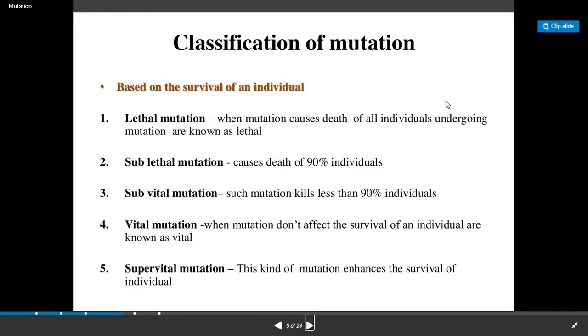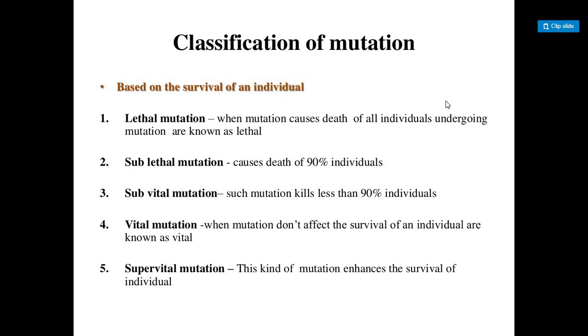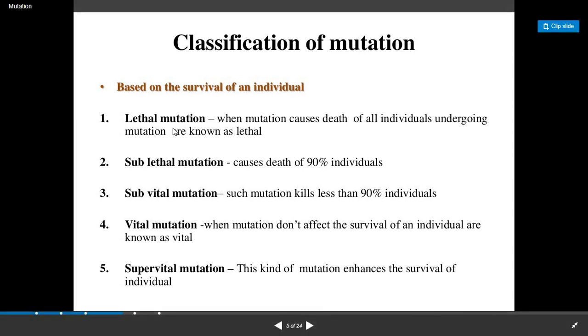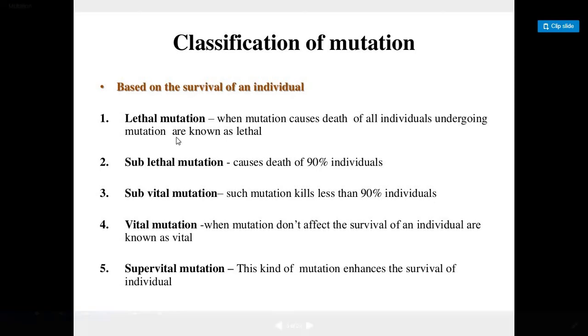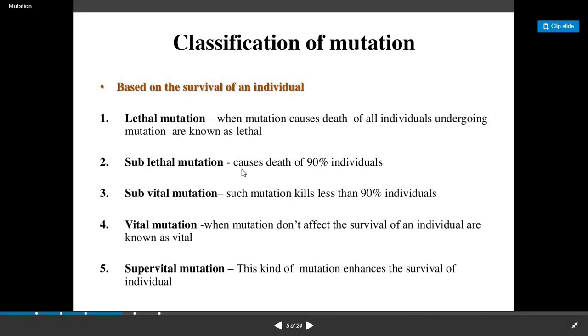Now classification of mutation based on the survival of an individual. There are different categories of mutation. First is lethal. Lethal means it is dangerous. When mutation causes death of all individuals undergoing mutation, it is known as lethal. Second, sublethal mutation, it causes death of approximately 90% of individuals.